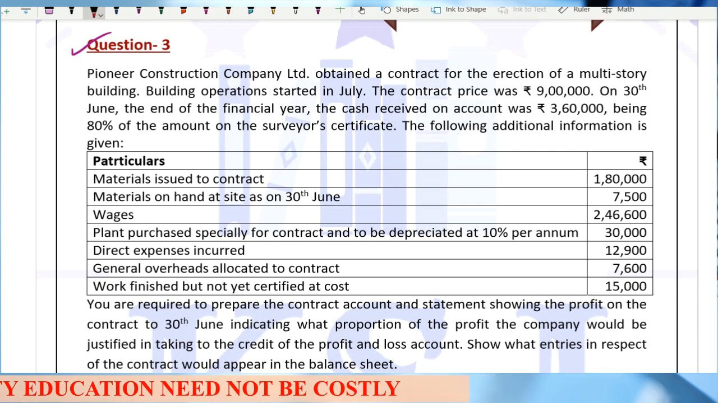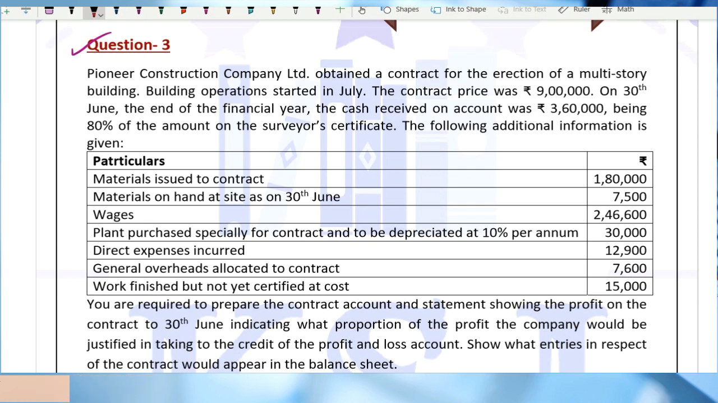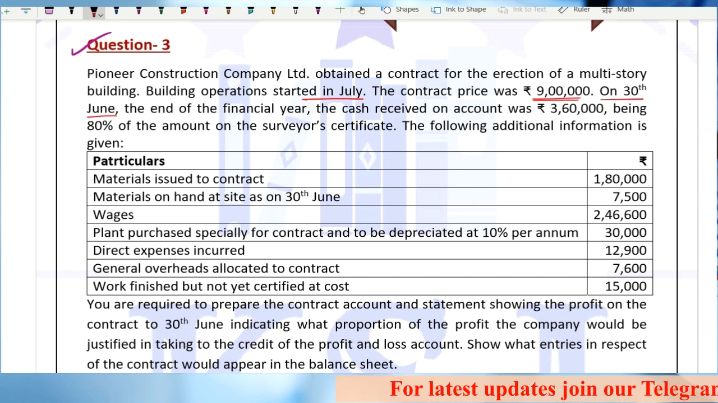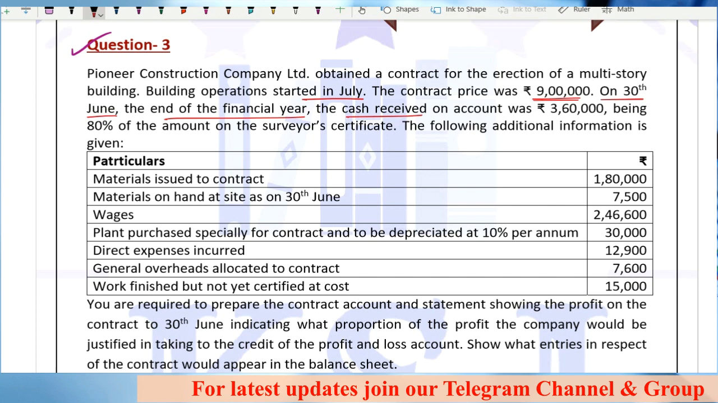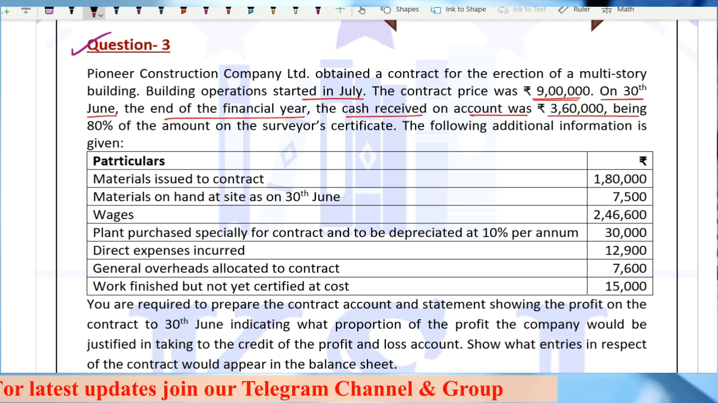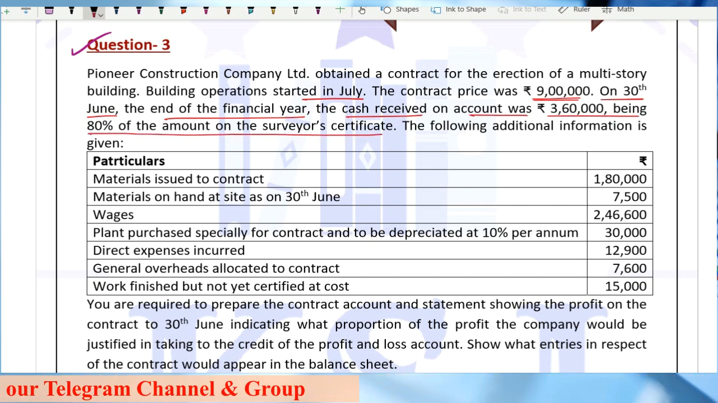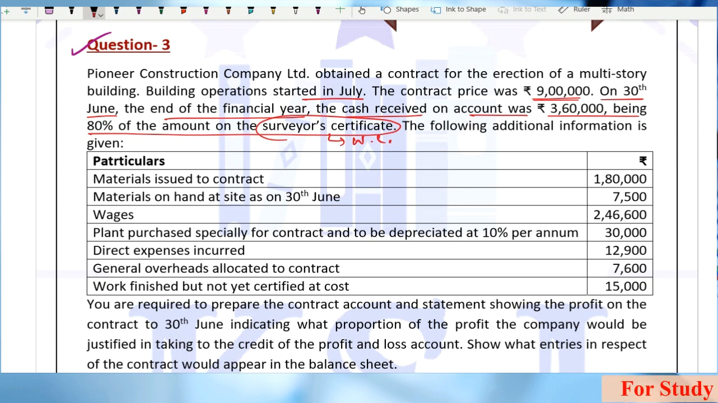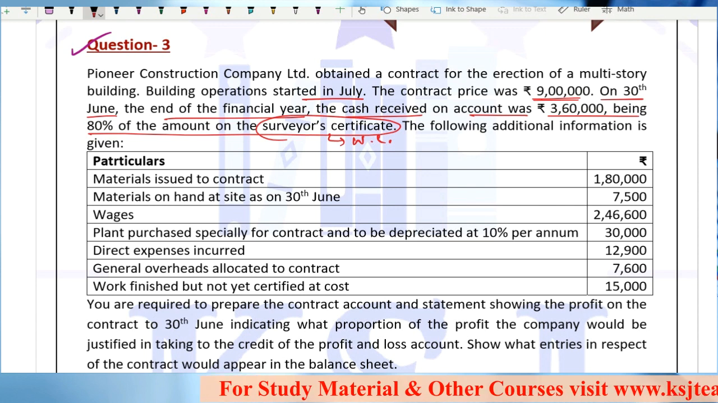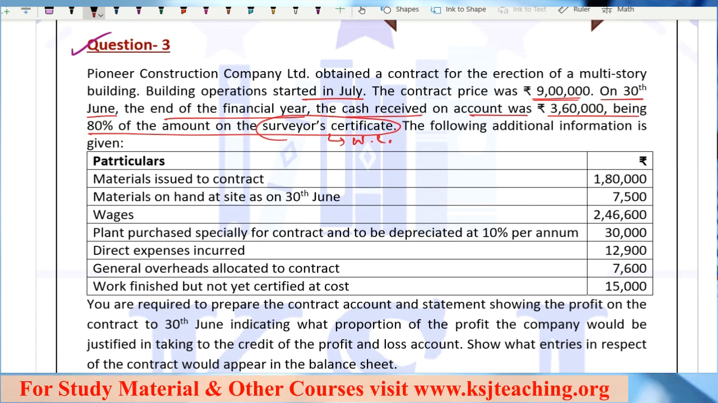Pioneer Construction Company obtained a contract for the erection of a multi-story building. Building operations started in July. The contract price was 9 lakh rupees. On 30th of June, the end of the financial year, the cash received on account was 3,60,000, being 80% of the amount of the surveyor certificate. Right, this is work certified. Again, he has not given the value of work certified directly, but he has given cash received, and he says it is 80% of the work certified.